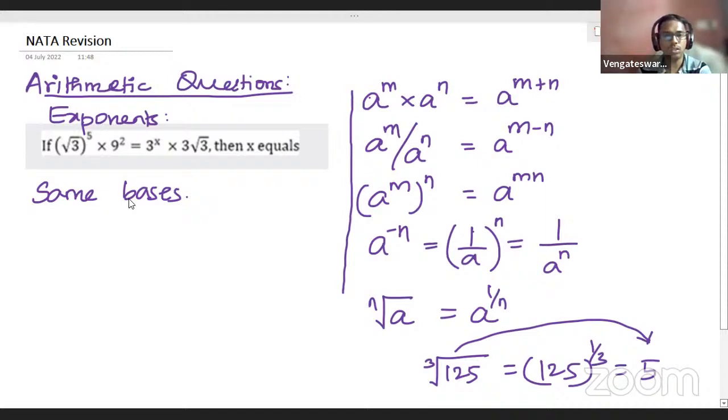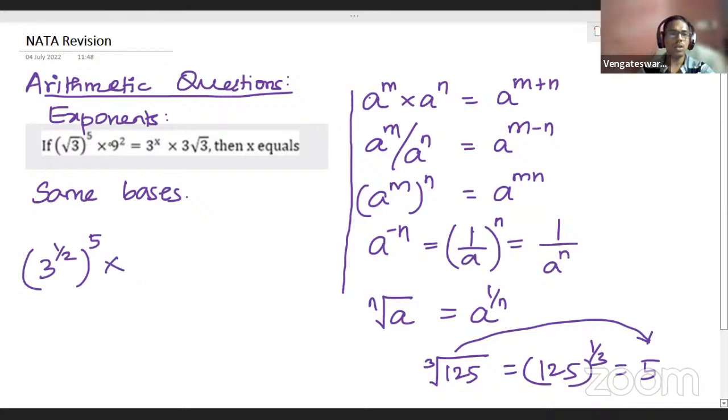We can express all these quantities in terms of powers of 3. Let's try to do that. First of all, start from here. You have root 3. Tell me, this root 3 can be written as what? 3 to the power... You look at this axiom: nth root of a will be a to the power 1 by n. Root 3 is like square root, so you will have 3 power half. So 3 power half, the whole power 5. Root 3, square root of 3, we are rewriting it as 3 power half, then whole raised to the power 5.